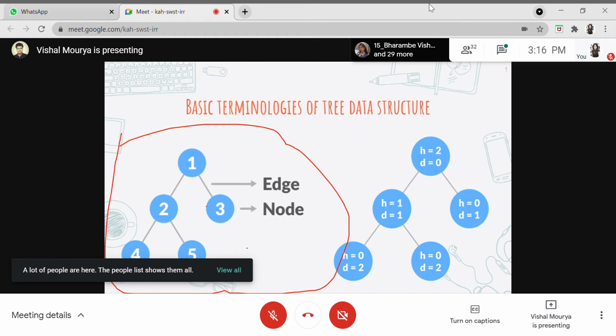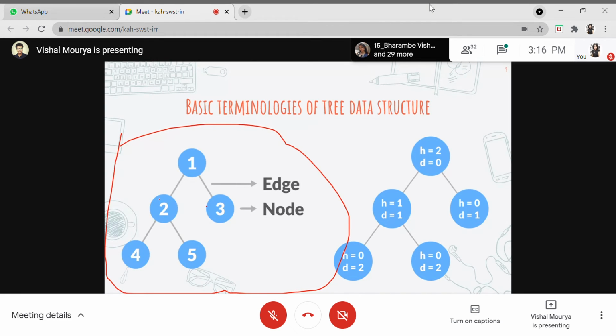Okay, so I was just explaining about siblings. What are siblings? Nodes having the same parent. You can see this node right here, which is 2, and this node right here, which is 3. The parent of 2 is 1, as we discussed previously. The parent of 3 is 1. So these two nodes have the same parent, so they are siblings. This is how siblings are defined in a tree data structure. Now you can see this 4 and this 5. They both are children of 2, and they both have the same parent, 2, so they both are siblings.